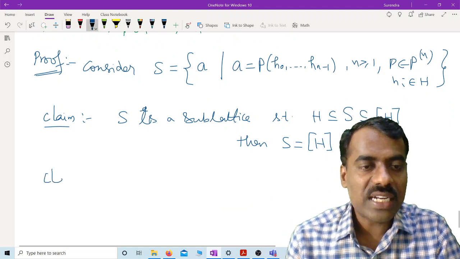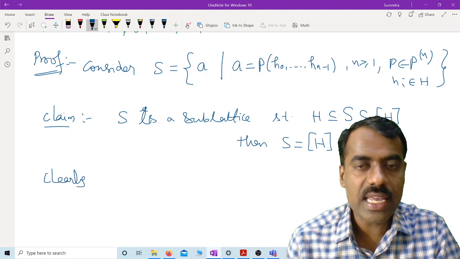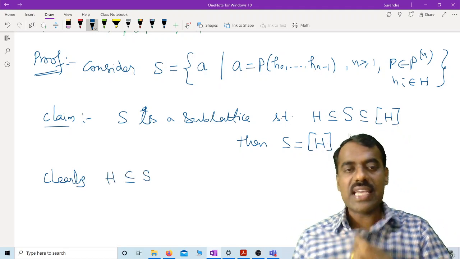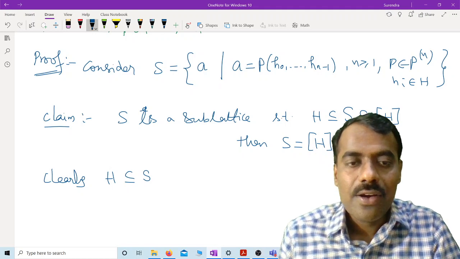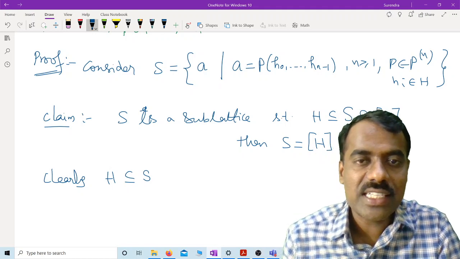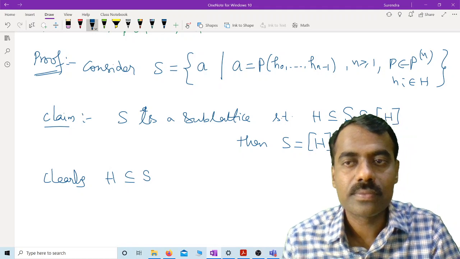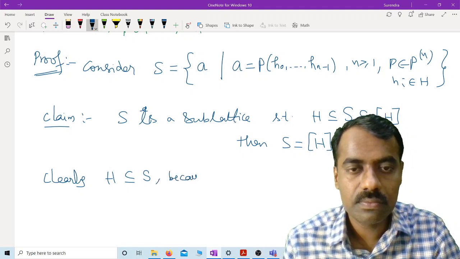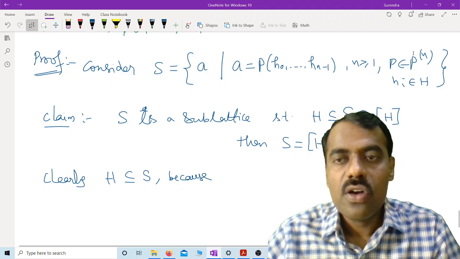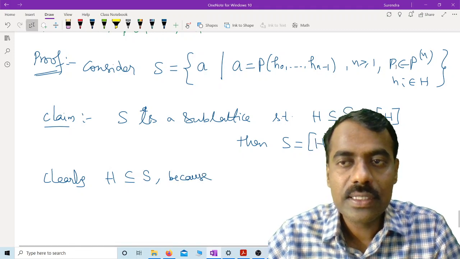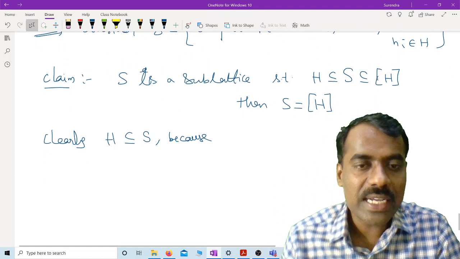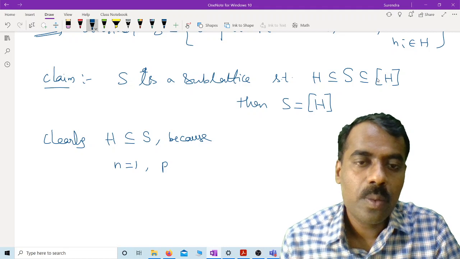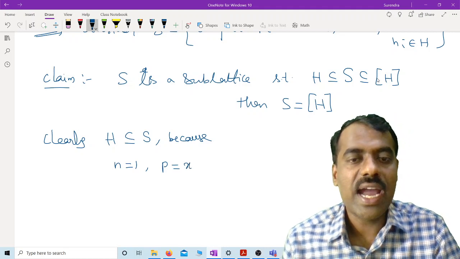Clearly, h is contained in S. Why is h contained in S? That means why is any element of h here? Because we know that monomials, you take n is 1 and your polynomial is the identity polynomial.